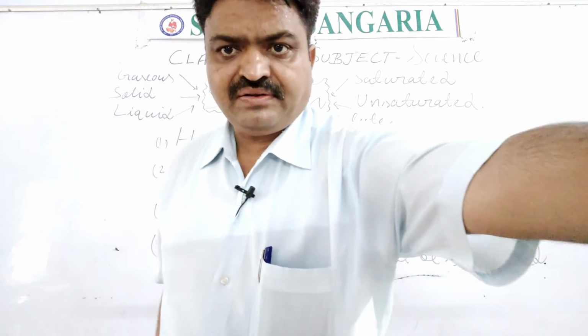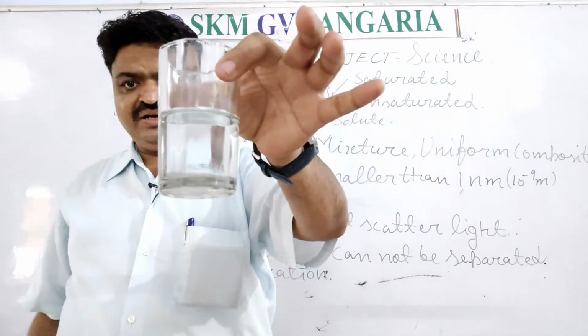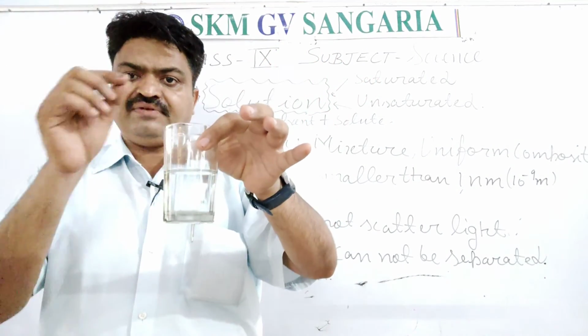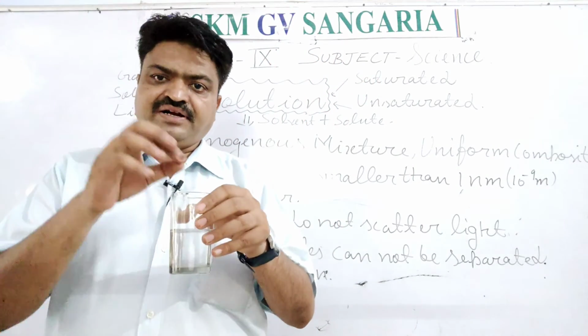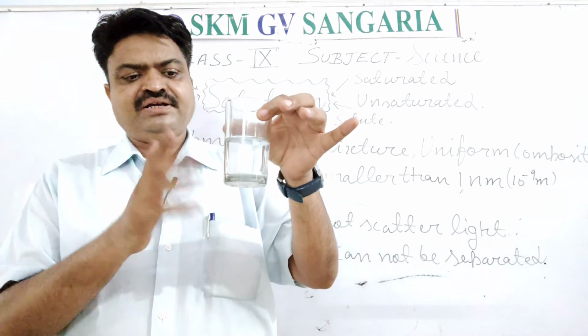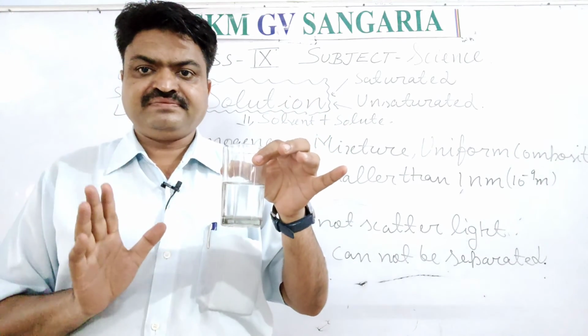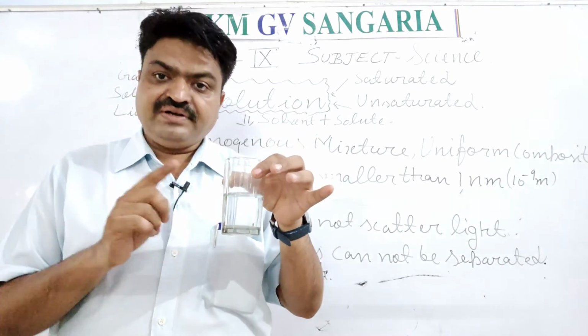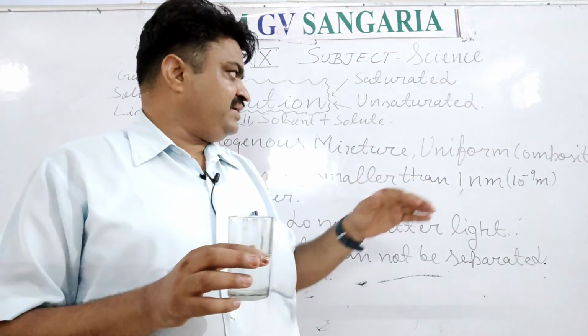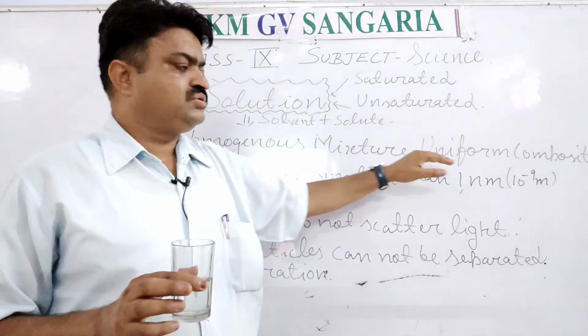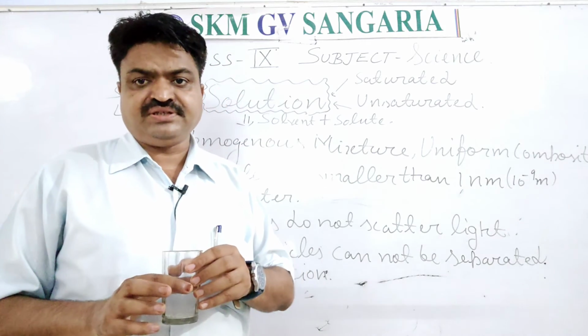Are you observing any particles in this glass? It is completely transparent, but I have added salt in this, and those salt particles are invisible. We can't observe them. That's why we can say that all solutions have uniform composition.